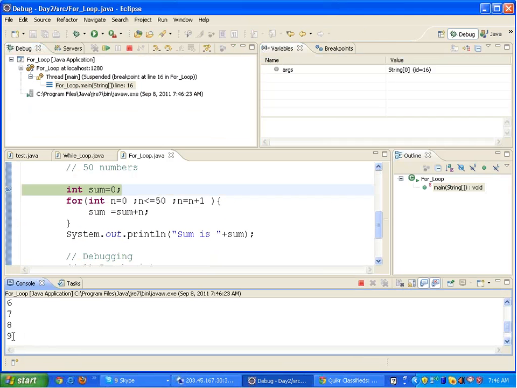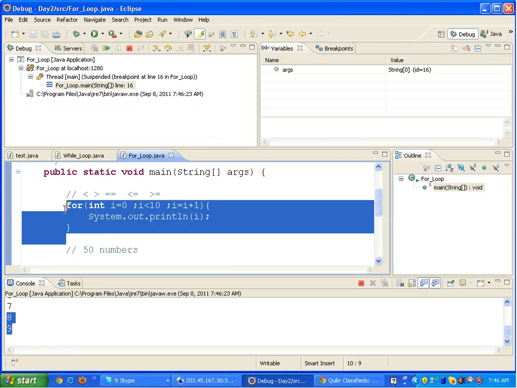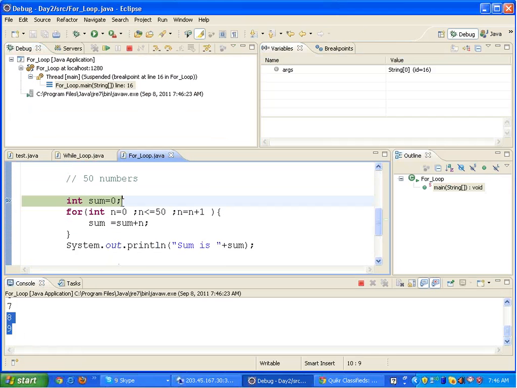If you look at the console, numbers from 0 to 9 are printed. That means the code above this has executed, this for loop has executed and printed numbers from 0 to 9. But after this, the sum is 0, right? And we have to move further.